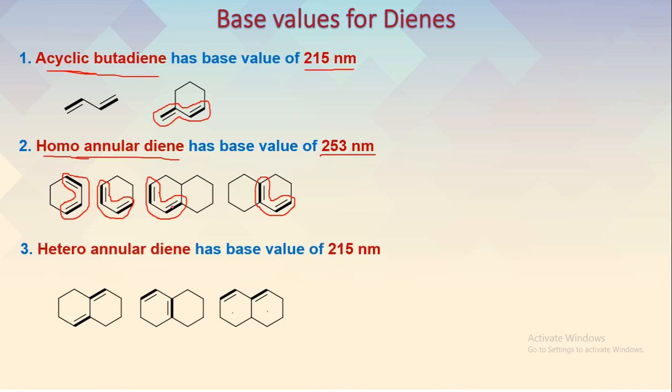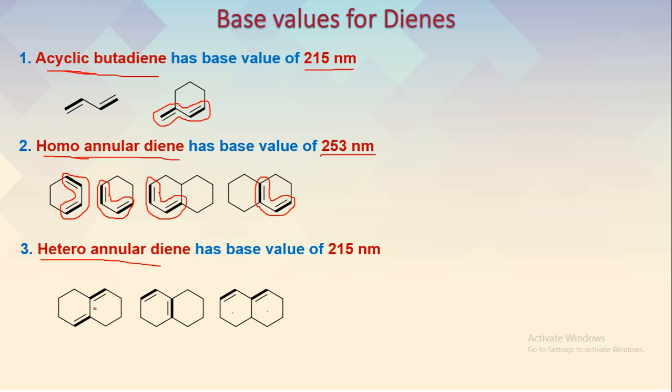The third type of base value is different from what we have discussed so far, that is the heteroannular diene. Hetero means different, so it is not the same. In this case there is a diene system where one double bond is in one ring system and the other double bond is in another ring system. So for heteroannular diene there will usually be two rings.